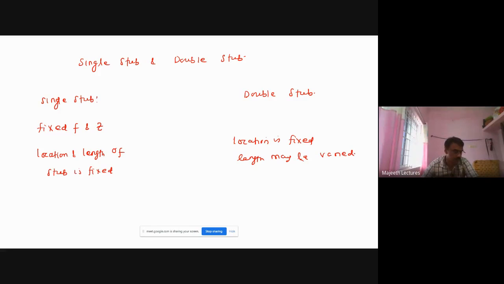So it is suitable for fixed Z. If Z varies, the length and location of the stub should be changed.